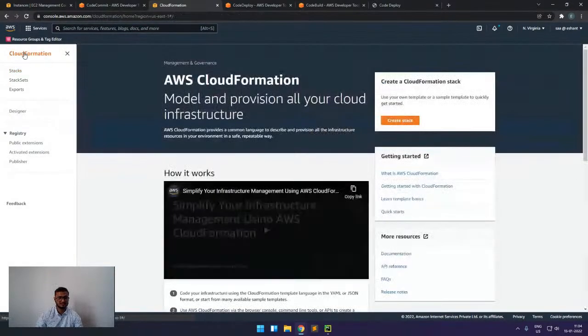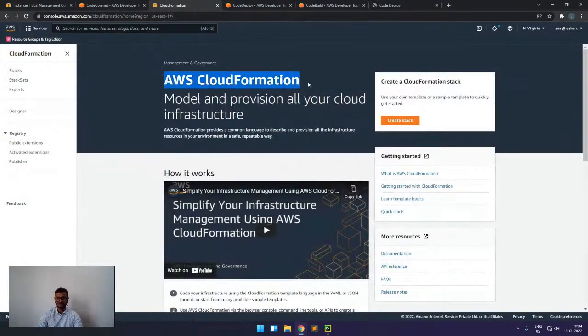This is the management console of AWS CloudFormation. The pricing for CloudFormation is such that it is completely free for us to use. For example, if I'm creating some resource from CloudFormation, like Lambda or EC2, I'll only be paying for that resource, not for using CloudFormation. And here we saw that we have multiple options available. First one is Stacks. The most interesting feature available in CloudFormation is this Designer.